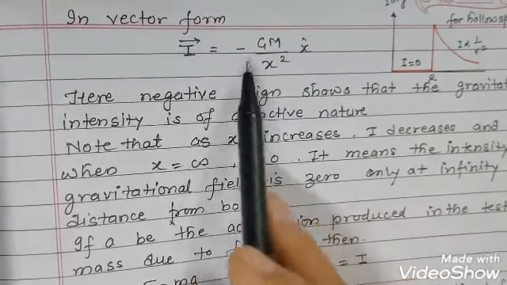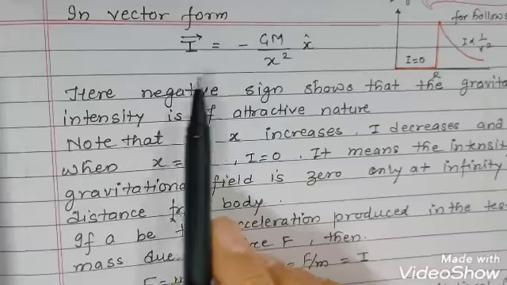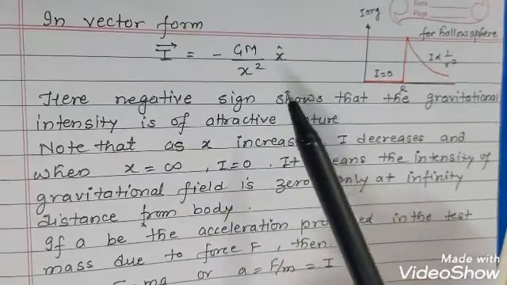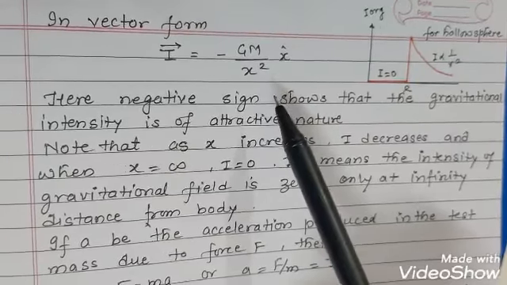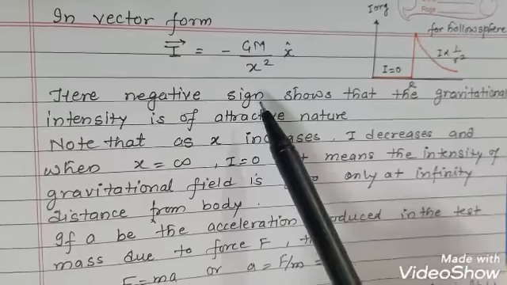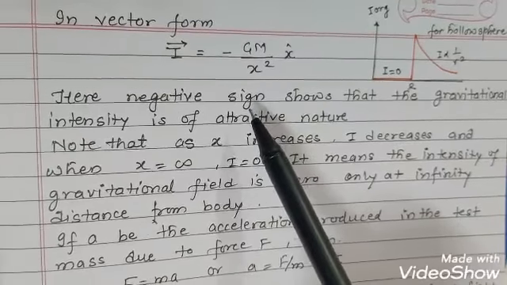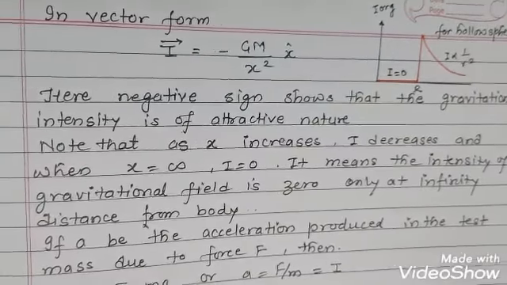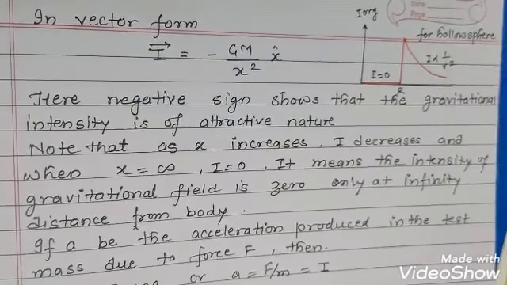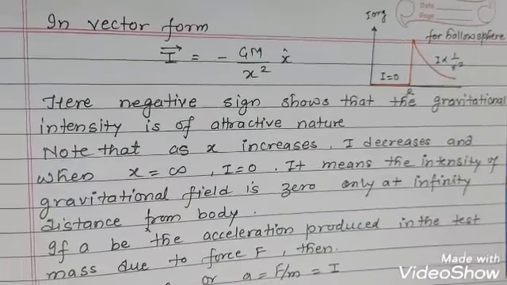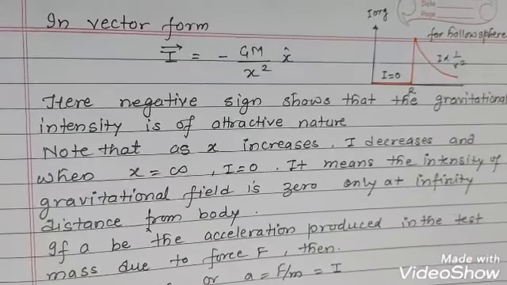Here the negative sign shows that the gravitational intensity is of attractive nature, as we have seen in the case of the gravitational force also. When we write this in vector form, the minus sign comes, and that indicates the gravitational force is always attractive in nature. So here also the intensity is negative, indicating it is attractive in nature.